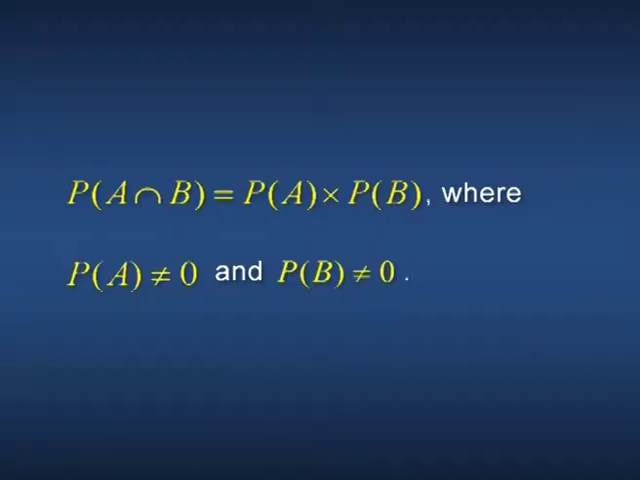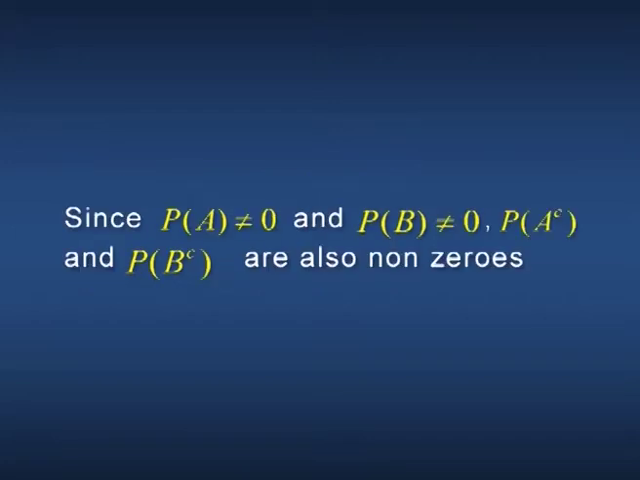Problem number 3. A and B are 2 independent events in the sample space S. Show that number 1, A complement and B, number 2, A complement and B complement are also independent pairs. Solution. Given A and B are independent events, this gives P of A intersection B equal to P of A into P of B, where P of A not equal to 0 and P of B not equal to 0. Since P of A not equal to 0 and P of B not equal to 0, P of A complement and P of B complement are also non-zeros.